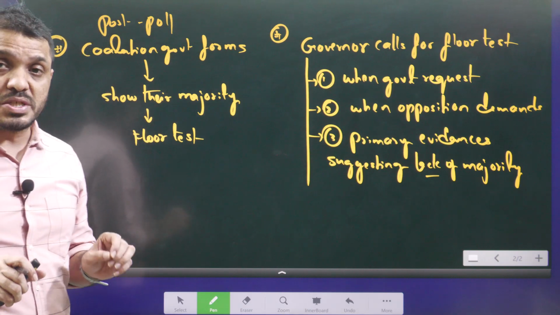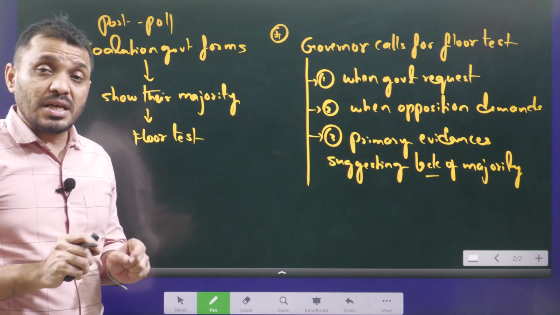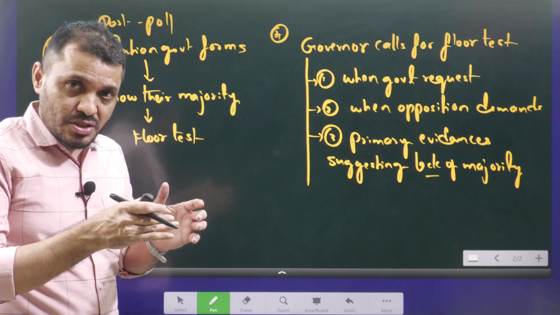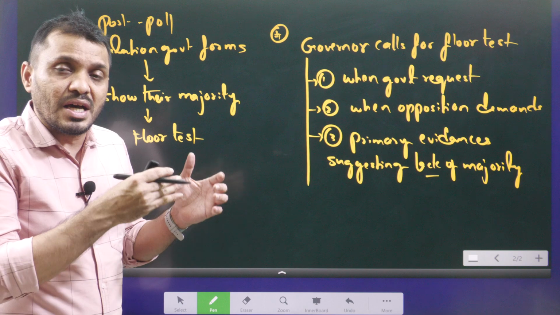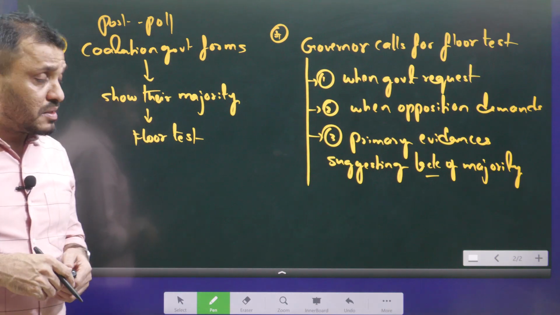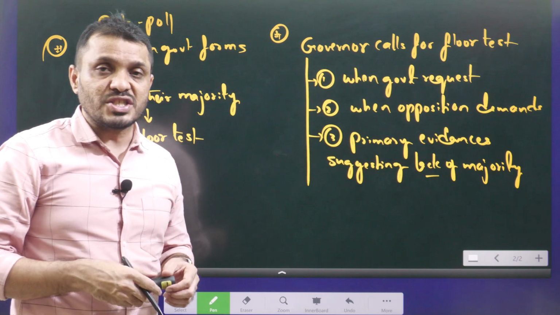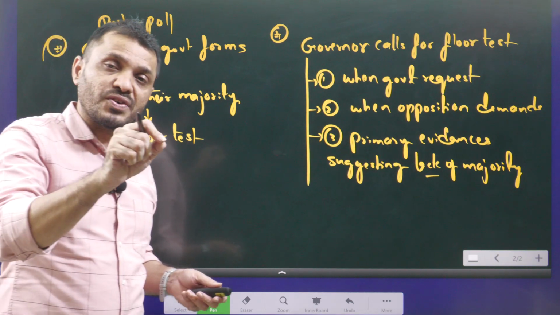That is what the Supreme Court said in the case of Maharashtra. In the case of Maharashtra, what happened? Within the Shiv Sena, the Eknath Shinde faction fought with the other faction, that means the Uddhav Thackeray faction, and this faction approached the governor and requested the governor for the floor test, and the governor called for the floor test.